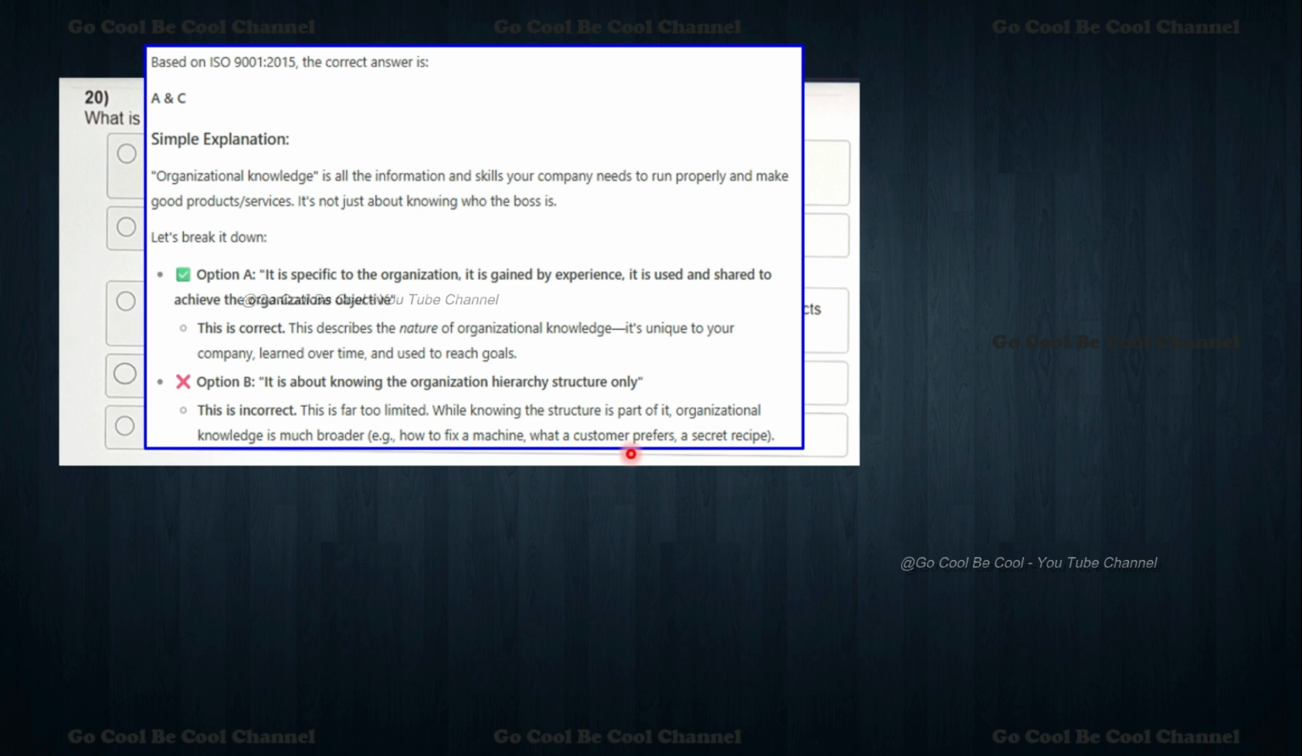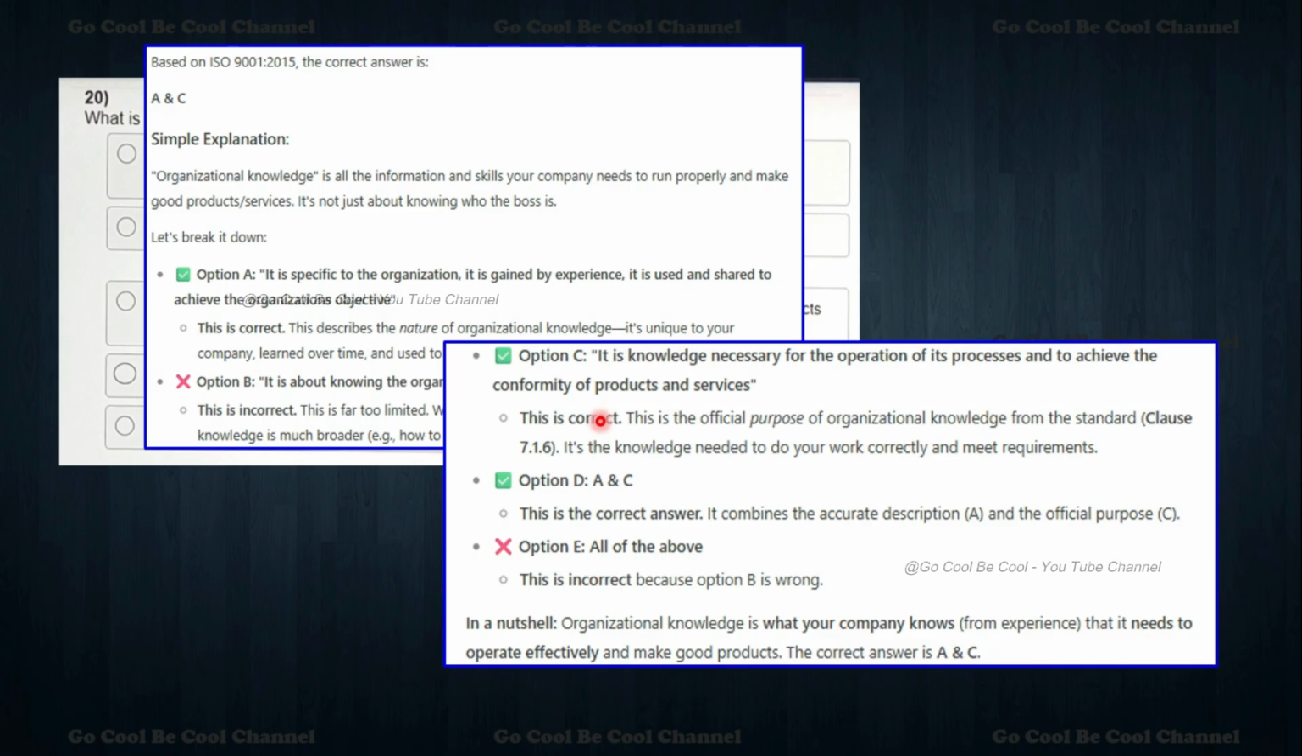So what does the customer prefer, something like that. So we can see here option C, it is talking about the knowledge necessary for the operations of its processes and to achieve the conformity of products and services. So this is correct. This is the official purpose of organizational knowledge from the standard, clause number 7.1.6. We can say here it's the knowledge needed to do your work correctly and meet requirements.